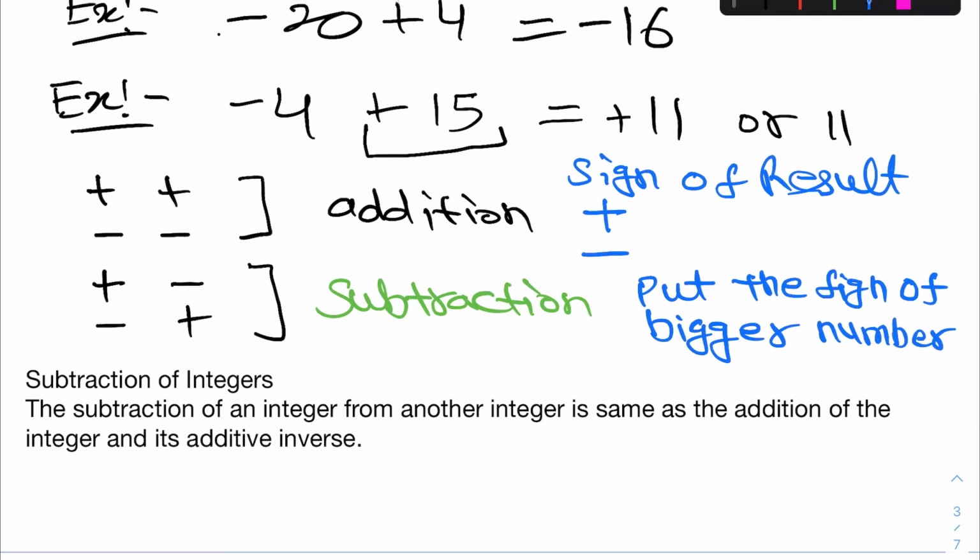So in this way we can perform the addition of integers.